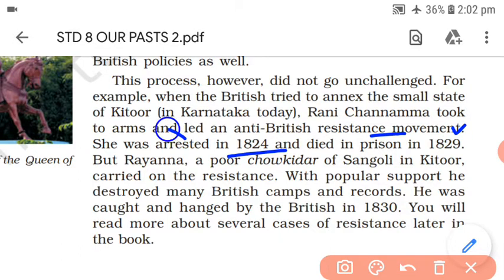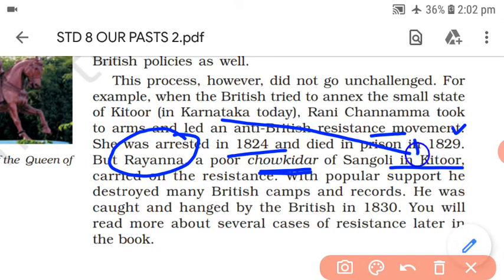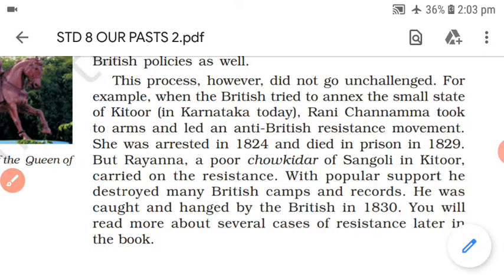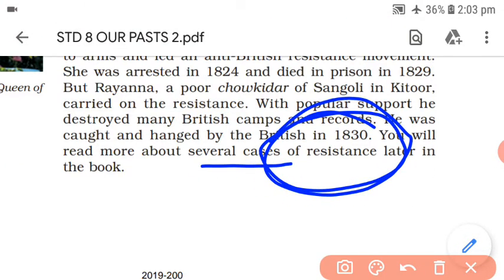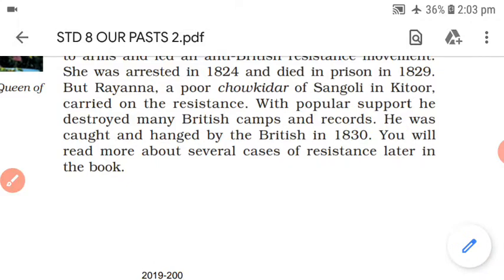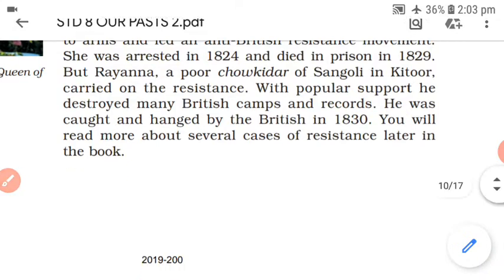But we have another name, that is Rayanna, who was a poor chowkidar of Sangoli in Kittur, from the same state Karnataka. After her, Rayanna carried out the same resistance, and with the support he had, he was able to destroy many British camps and records. He was caught and hanged by the British in 1830. We are going to study much more about these several cases of resistance, means of revolt, when Indian people started protesting against the EIC, in the upcoming chapters of the book.